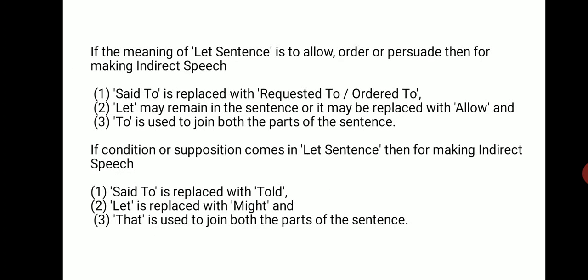If the meaning of the let sentence is to allow, order or persuade, then for making indirect speech, said to is replaced with requested to, ordered to. Let may remain in the sentence or it may be replaced with allow, and to is used to join both the parts of the sentence. If a condition or supposition comes in a let sentence, then for making indirect speech, said to is replaced with told, let is replaced with might, and that is used to join both the parts of the sentence.